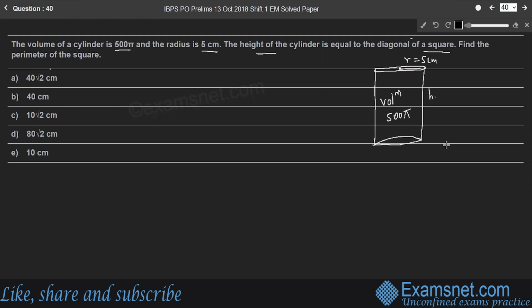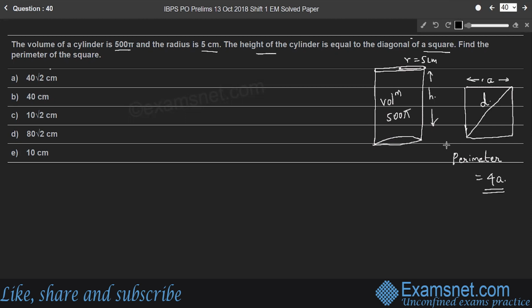So let h be the height of the cylinder, which is equal to the diagonal of the square. So consider the diagonal of the square. This diagonal D is equal to the height of the cylinder. We have to find the perimeter of the square, that means the sum of its sides, right? So let A, or we can consider it as X, be the length of the side of the square. So the perimeter of the square will be 4 times A, or A plus A plus A plus A. So let us find the perimeter later.